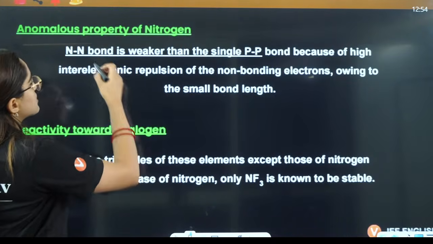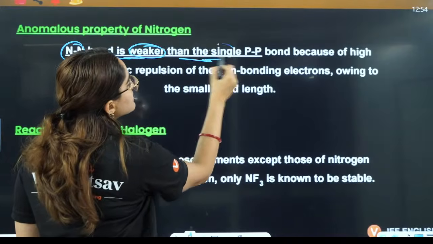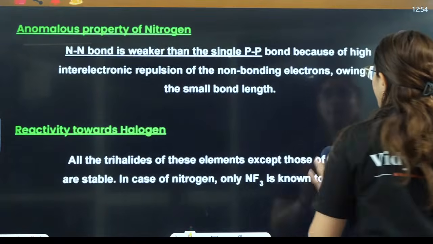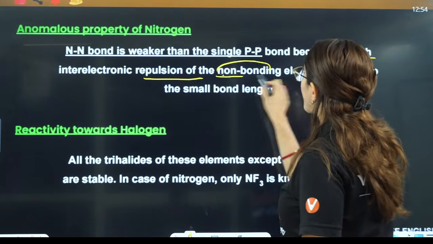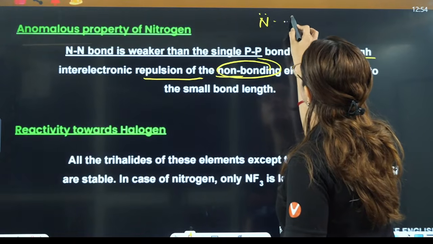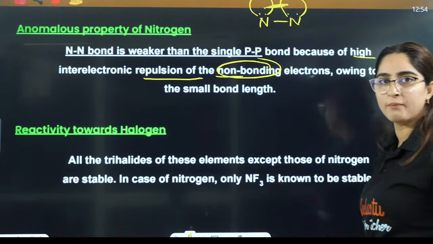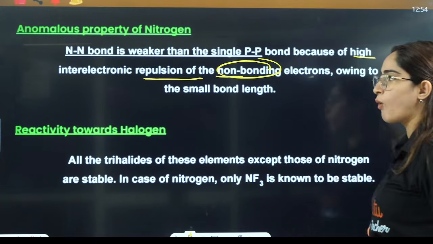Then anomalous behavior, this is important. The N-N single bond is weaker than the P-P single bond. Why? Because of high interelectronic repulsions of non-bonding electrons. On nitrogen you have these lone pairs. These lone pair repulsions take place, which make this bond weaker, owing to small bond length.